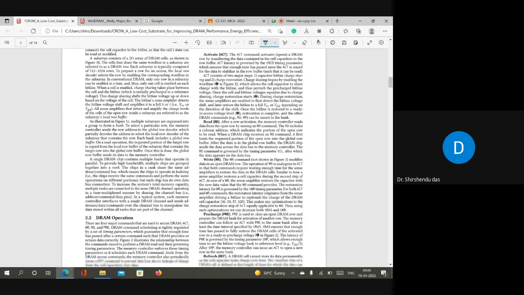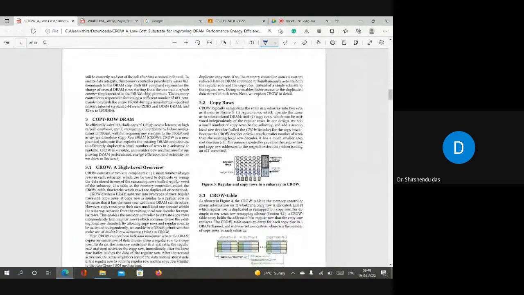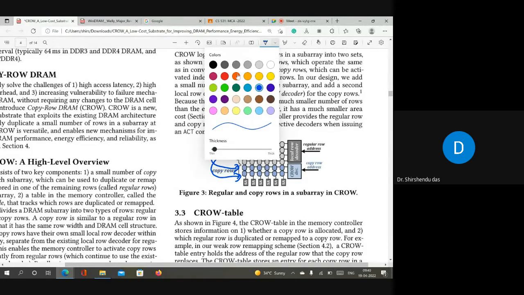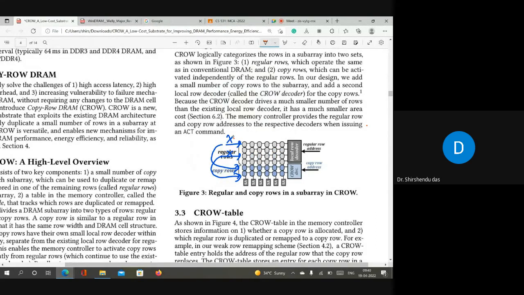So with this idea, let us go to this diagram. In this diagram they said, fine, if these two rows are weak rows, then let us disable these two weak rows and copy them here. These two weak rows will be disabled, and they will be copied into the copy rows. And then this will work the same as a regular row.